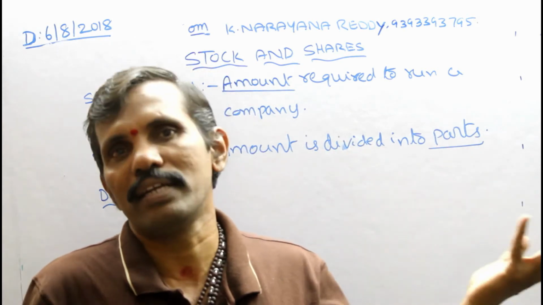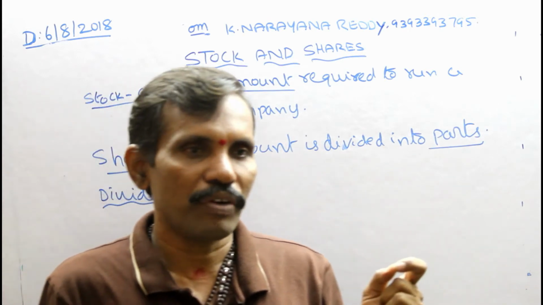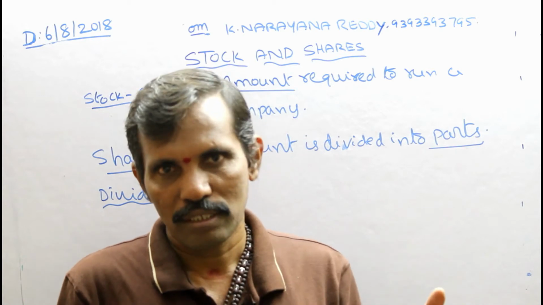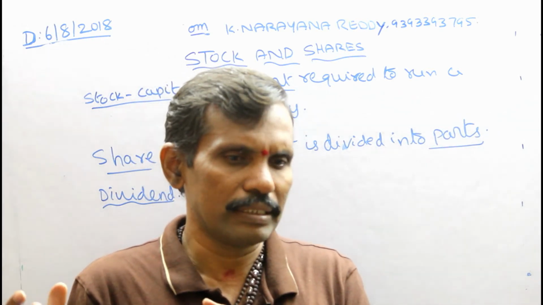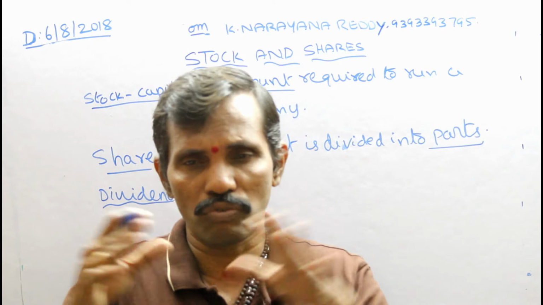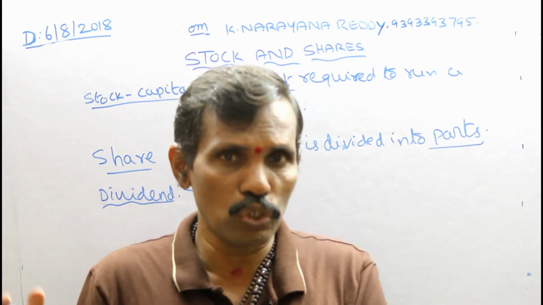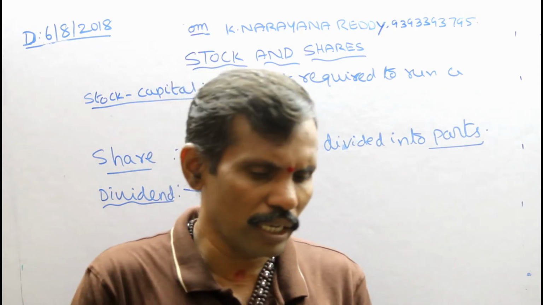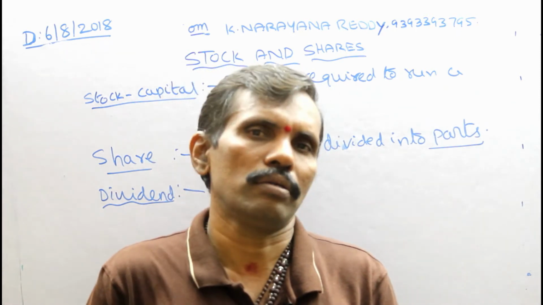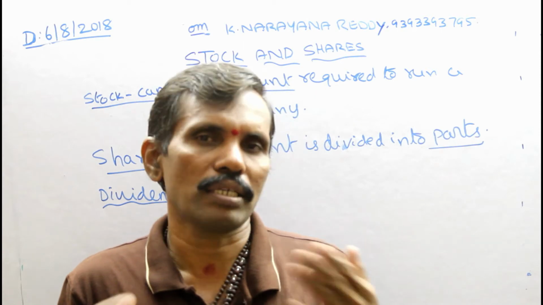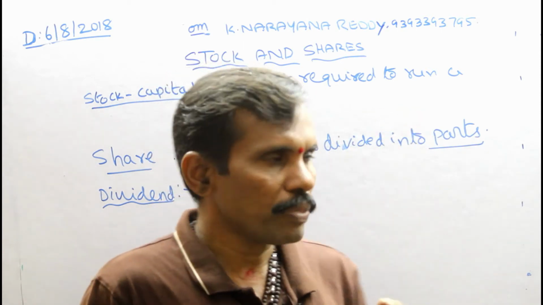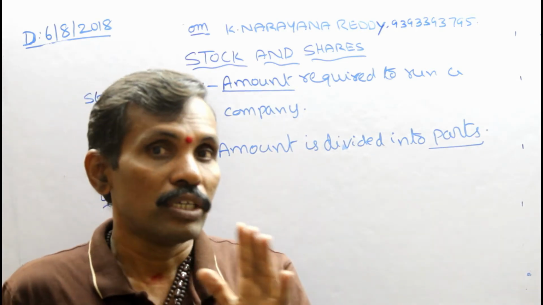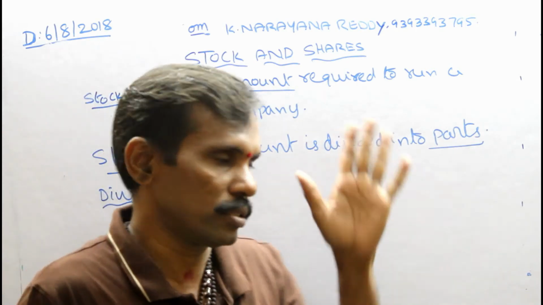That is called dividend. So how much profit is made annually? Some factories do these calculations annually in June, some in December, some in March. Almost all companies do the annual profit or loss calculation in March. So dividend means annual profit distributed among shareholders.